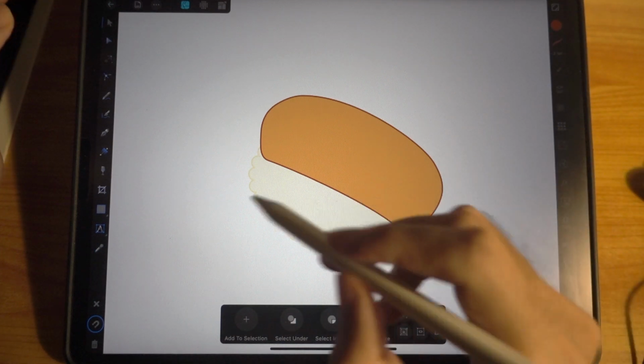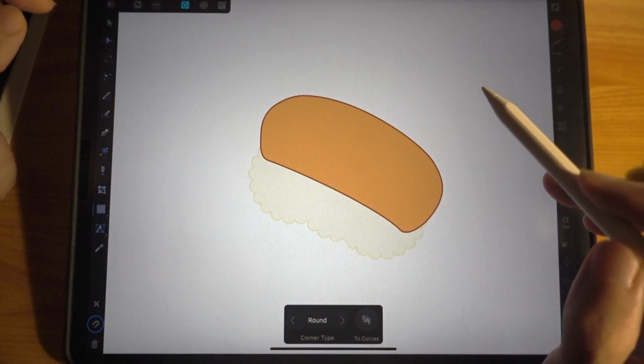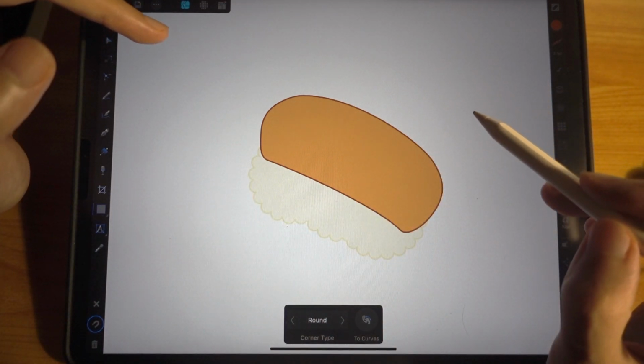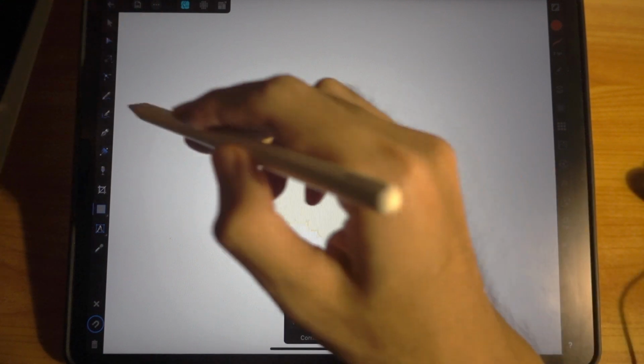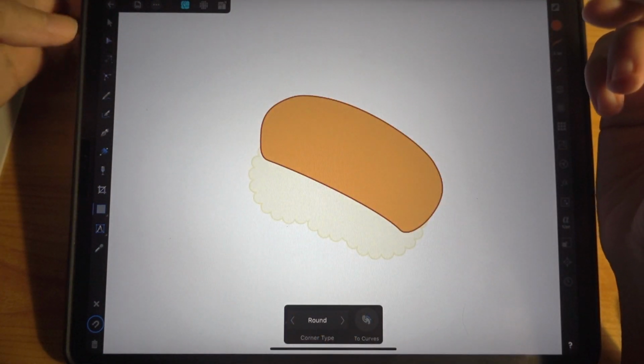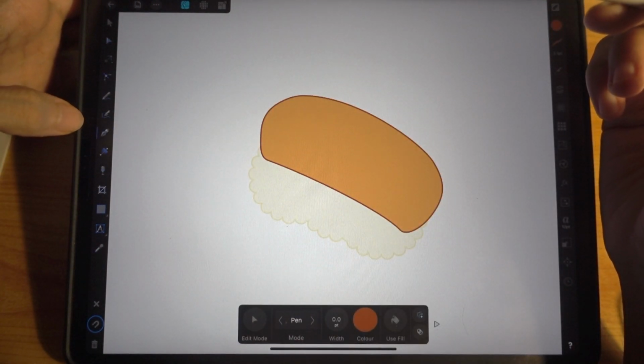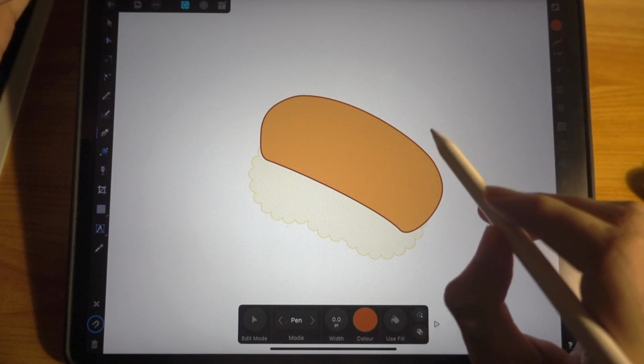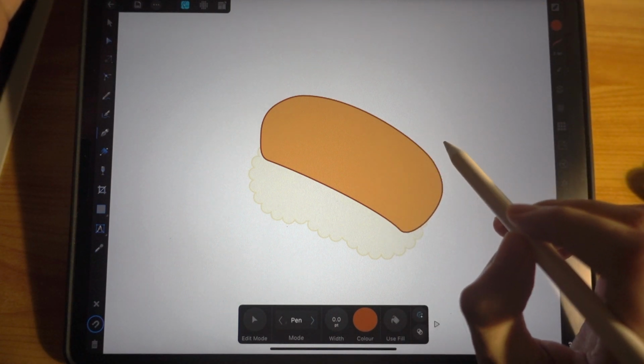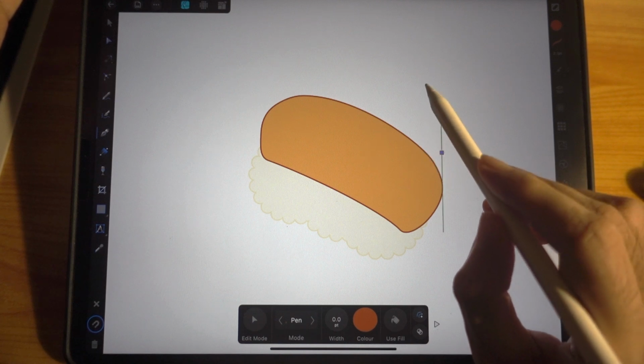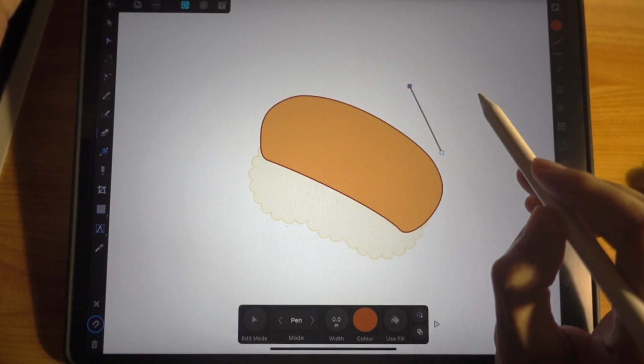So let's begin adding another shape. This time around you can use a shape, or you can even draw on your own using the pen tool. We're going to use the pen tool instead, so that it's a faster process. Let's try and draw this. One point here, another point there, another point here.